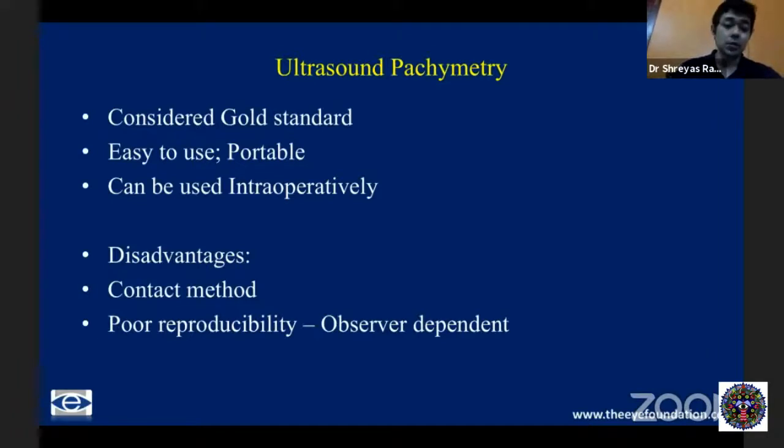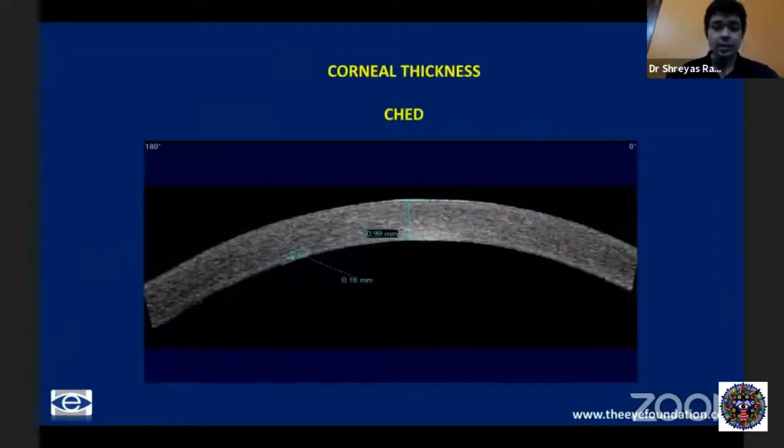The disadvantage, of course, is that it's a contact method. And the major difficulty is you really can't exactly pinpoint which location in the cornea you're measuring. And therefore, the reproducibility is poor. It is observer dependent, and therefore is not used as a standard device when the cornea is optically clear.